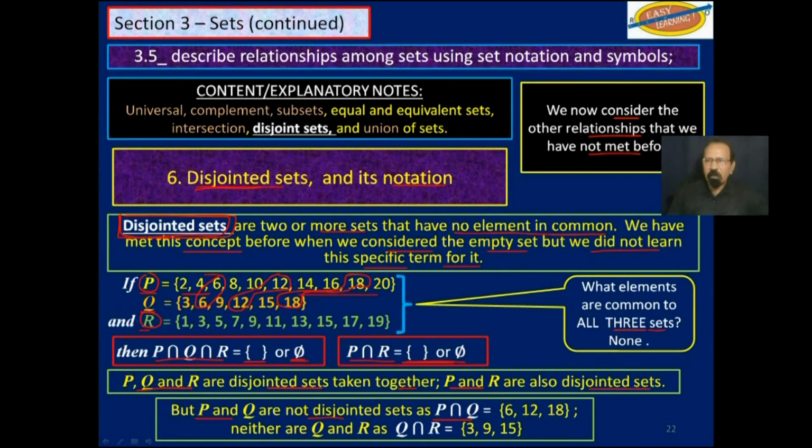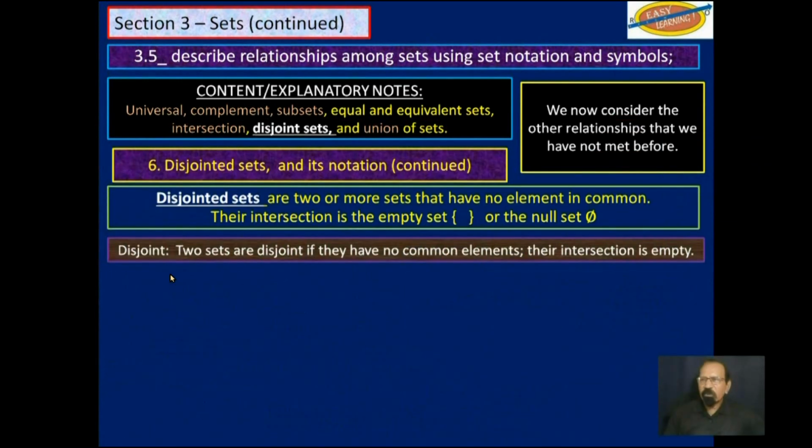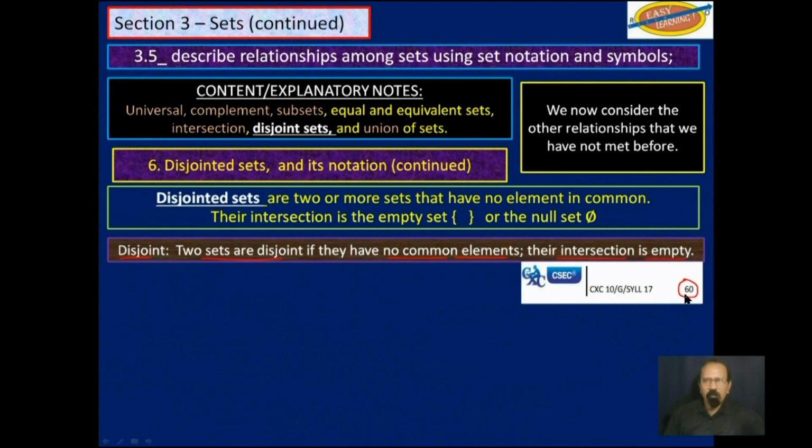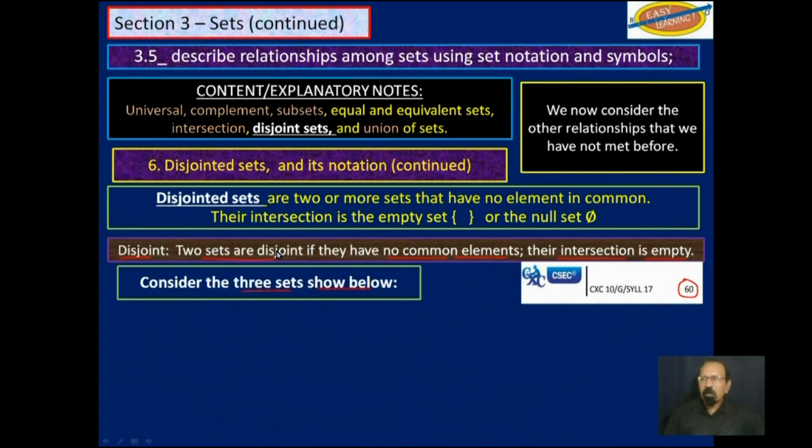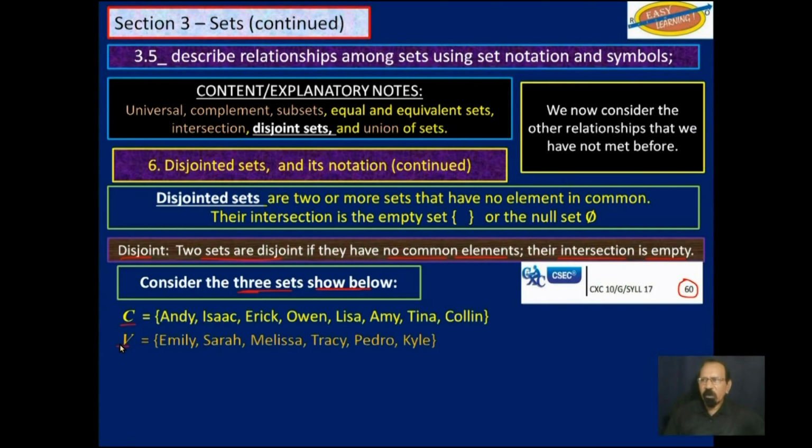They have no member in common, therefore their intersection is the empty set, the null set. From your syllabus, it says disjointed. Two sets are disjointed if they have no common elements. Their intersection is empty. That's from page 60 of your syllabus. That's a definition for disjointed sets. Consider the three sets shown below. Those who play cricket, those who play volleyball, those who play football from that school we were talking about.